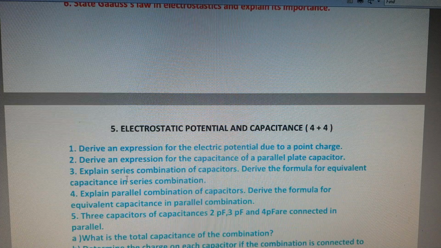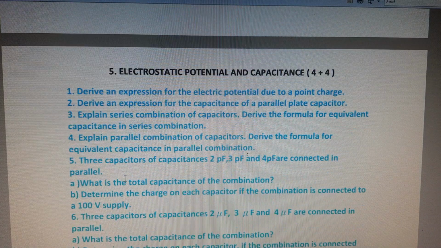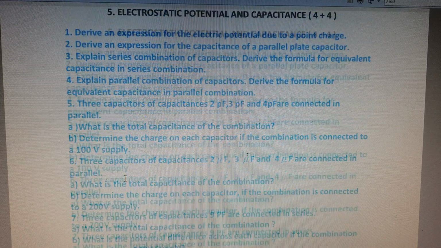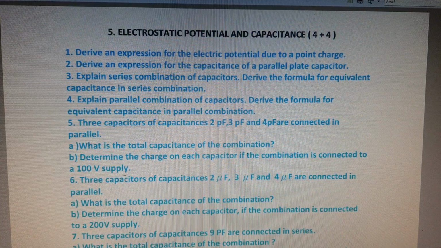And the next chapter is also a very important one. That is the fifth one, Electrostatic Potential and Capacitance. This chapter contains a total of 7 questions. Of these 7 questions, 3 are 4 marks questions and the remaining will be problems. The first 4 marks question: derive the expression for the electric potential due to a point charge. This is the first question.